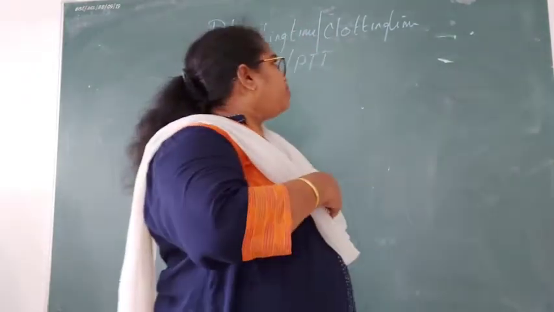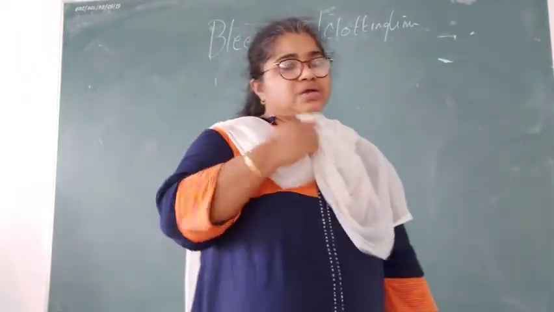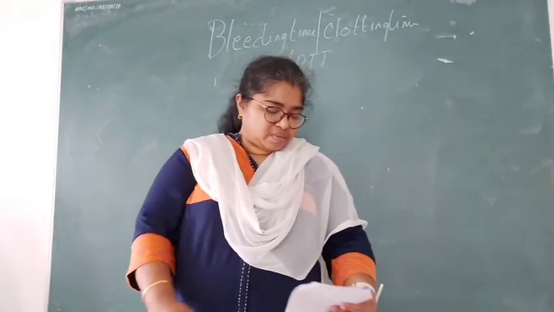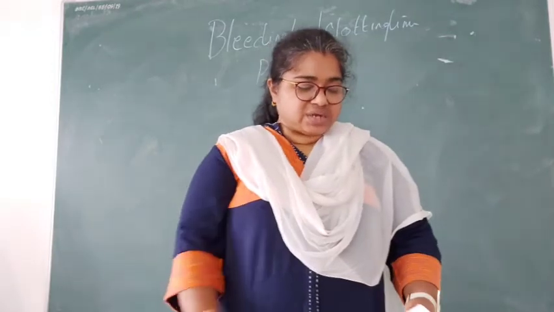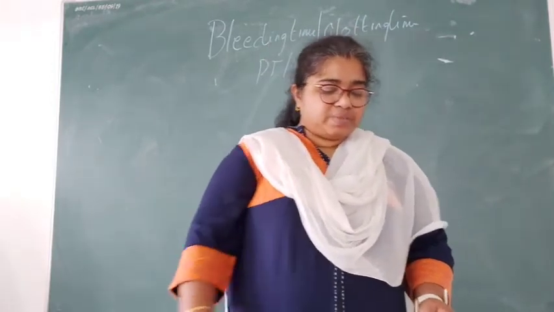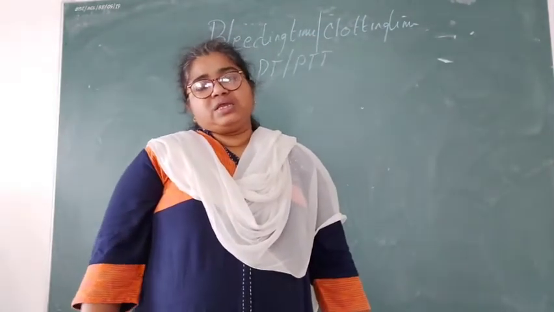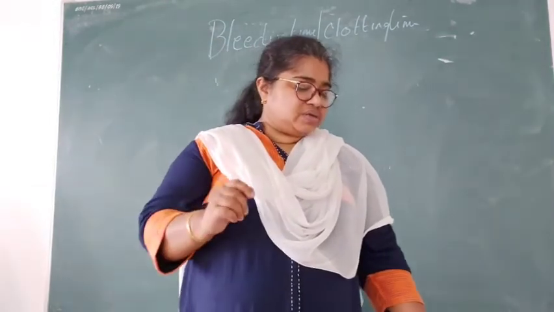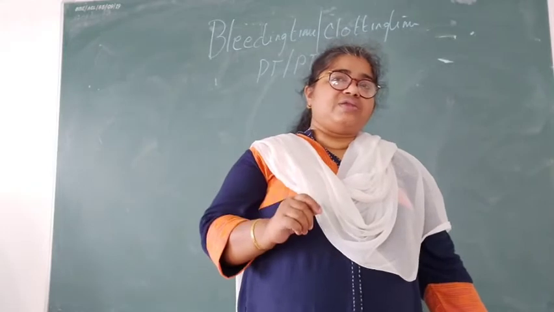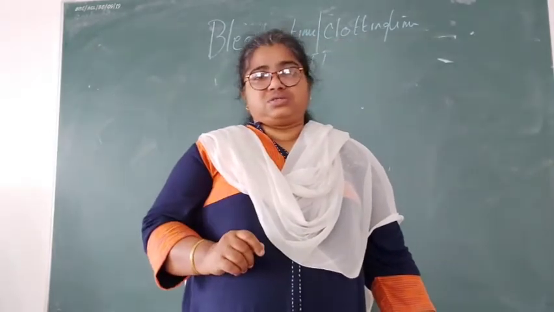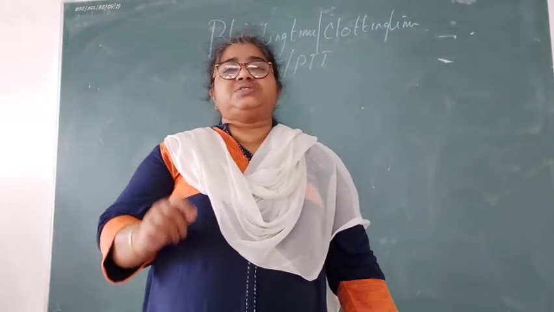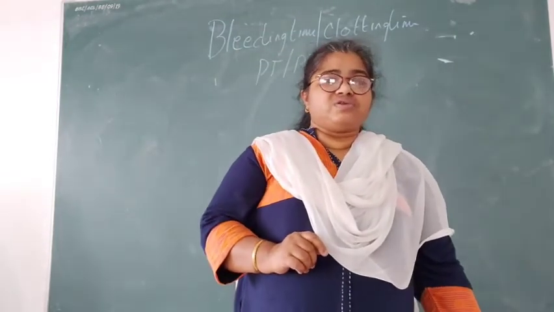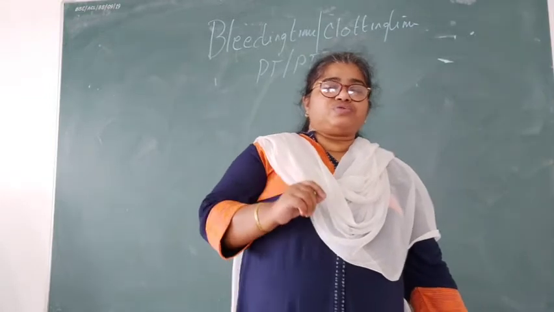Next we will be seeing PT and PTT. What is prothrombin time and partial thromboplastin time? Again it is about clotting factors, which we will be seeing. PT-PTT is done to evaluate coagulation disorders. If there is any disturbance in any coagulation factor, in that case we will be looking at the PT-PTT. So what is prothrombin time?